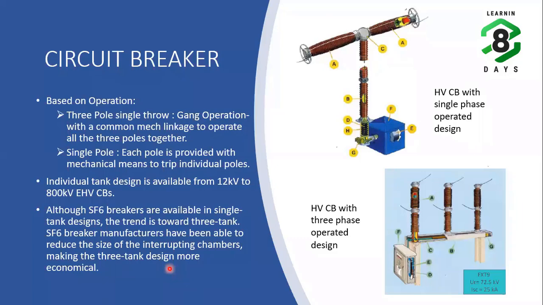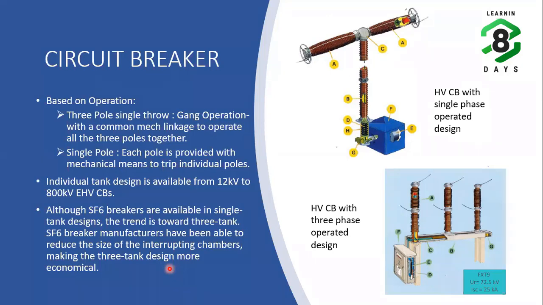So every phase can be interrupted individually. That is, R phase will have one circuit breaker, Y phase will have one circuit breaker, and B phase will have one circuit breaker. Suppose if it is a three pole circuit breaker, a single mechanism will operate and it will isolate all the three fixed contacts from the moving contacts. That is the point which Ramesh is trying to stress in this slide. Yes, Ramesh, you can continue.